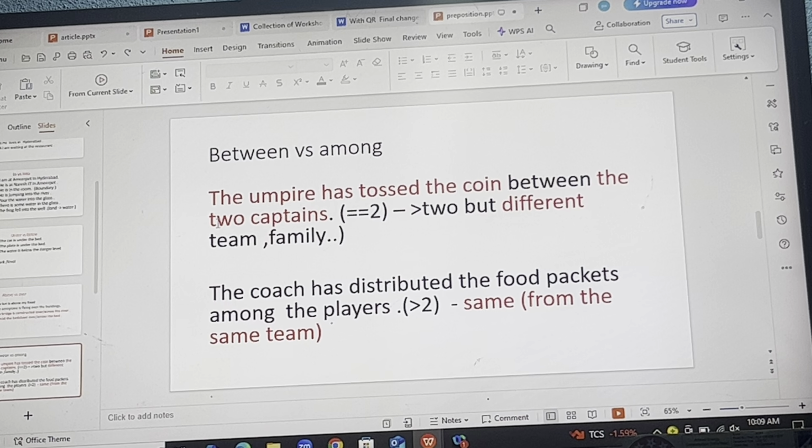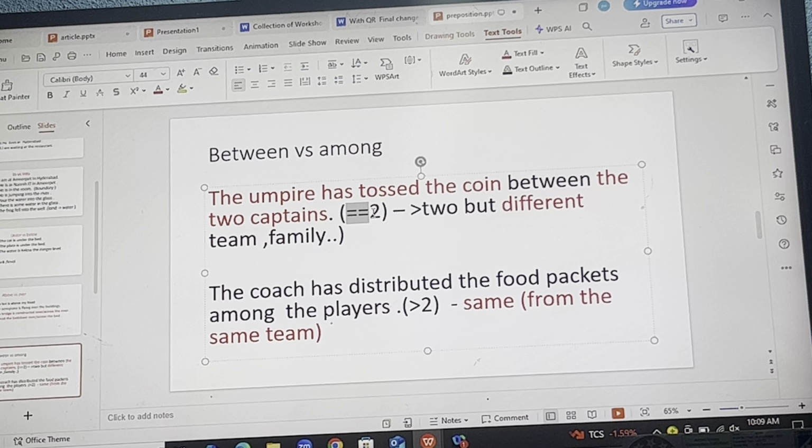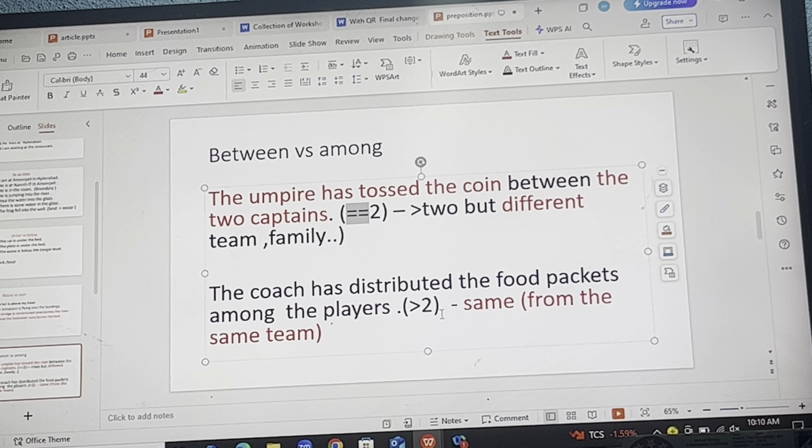Okay. Next, between and among. So between versus among. If you are from programming, you could easily understand this. Between is used for exactly two entities, but they should belong to different teams or families. For example, the umpire has tossed the coin between the two captains. The two captains belong to different teams. Whereas among is used for more than two, and they all should belong to the same family or the same team. Like the coach has distributed the food packets among the players. You can even say the teacher has distributed the chocolates among the students, I mean, students of the same school.